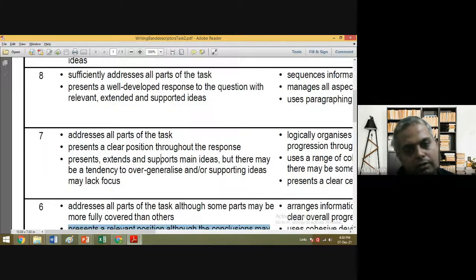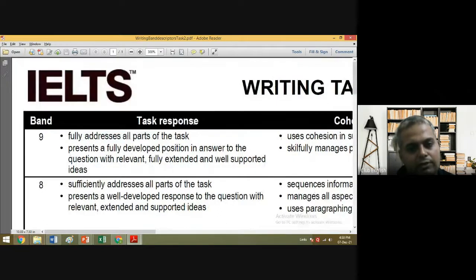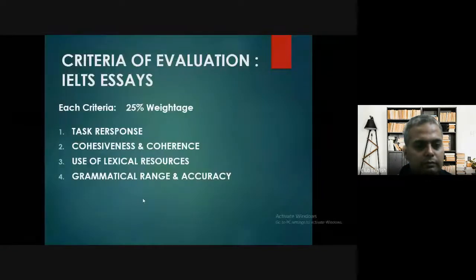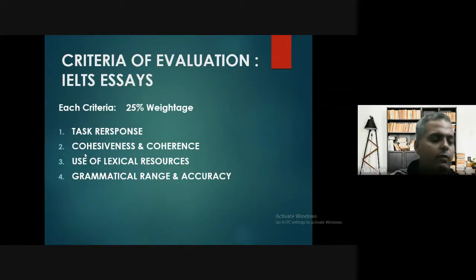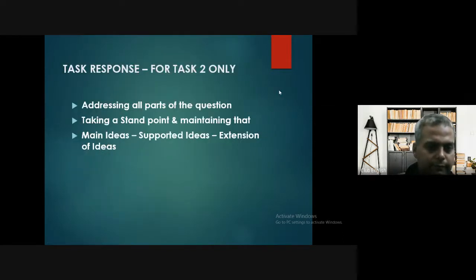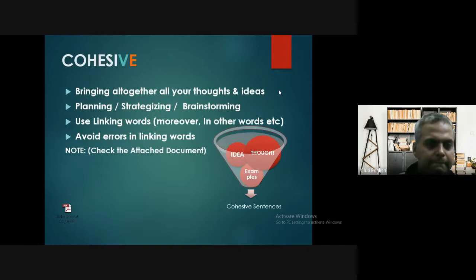So this was all about the task response, which holds 25% importance in this particular thing. So task response, as I told you more about. So this is about the task response. Now next thing is cohesiveness and coherence.